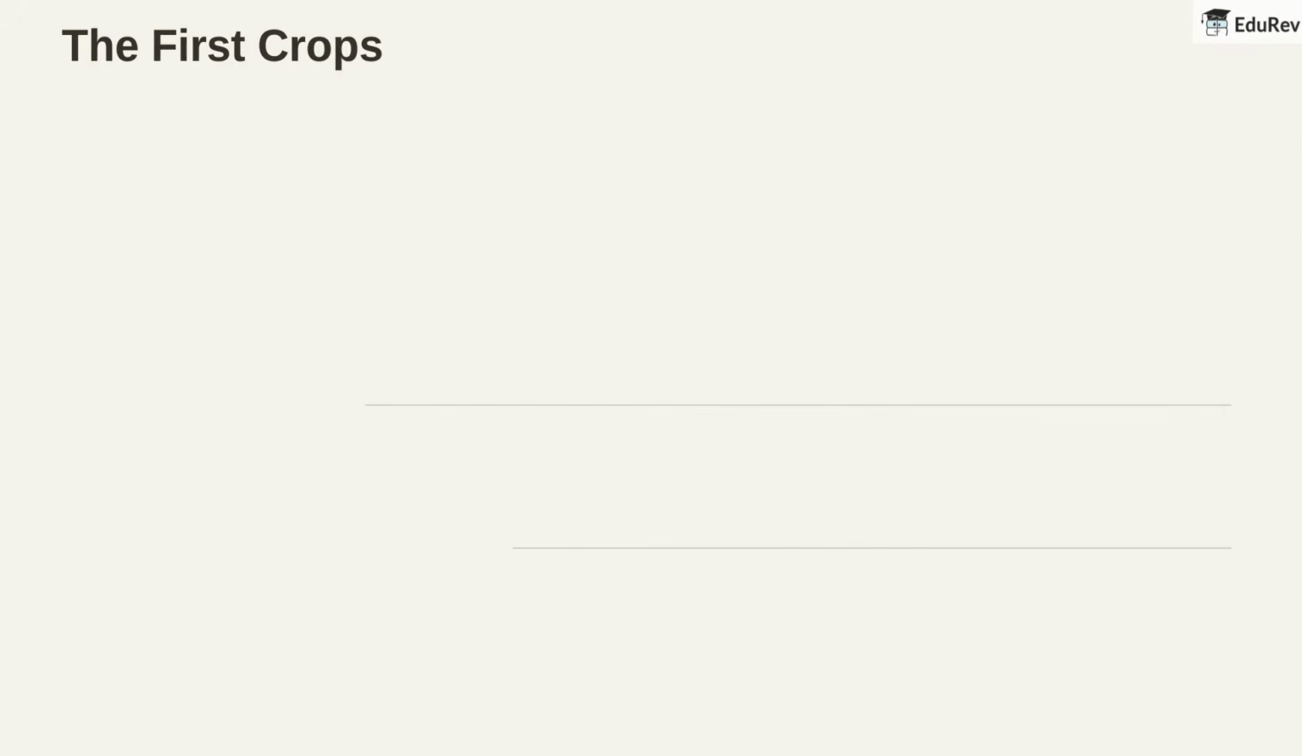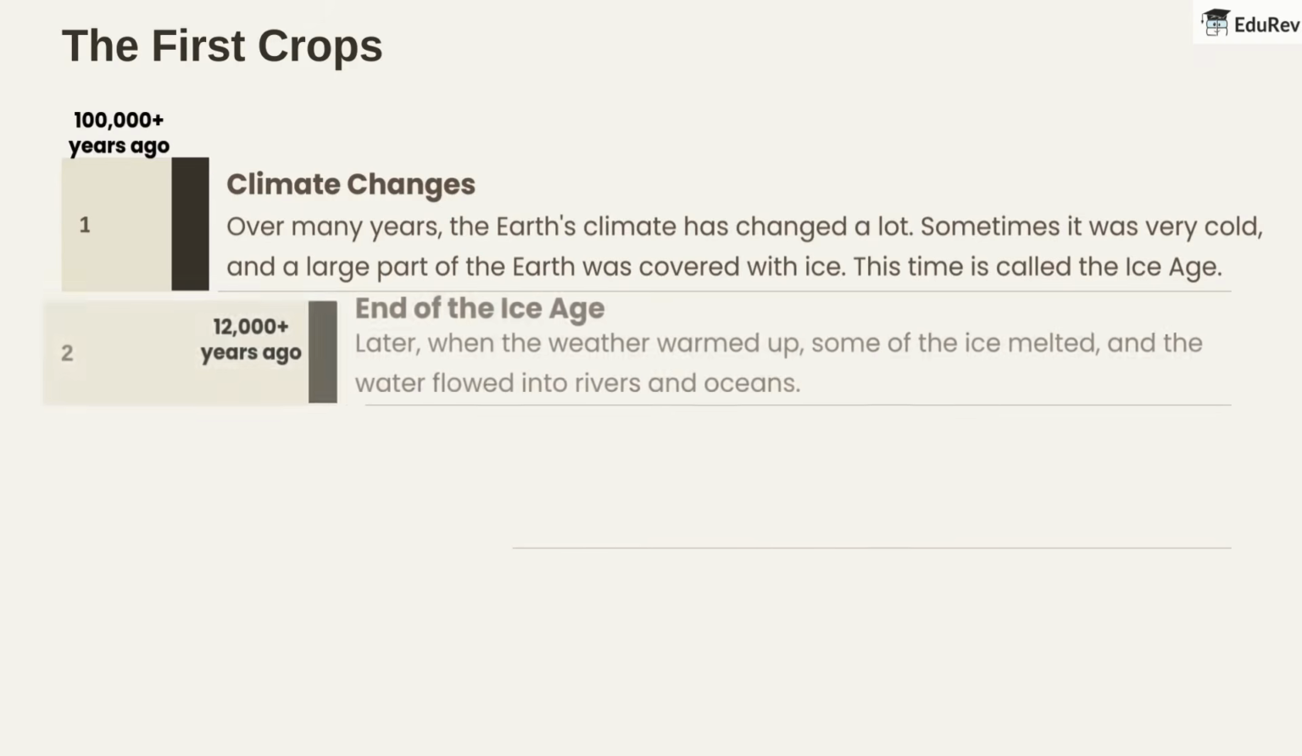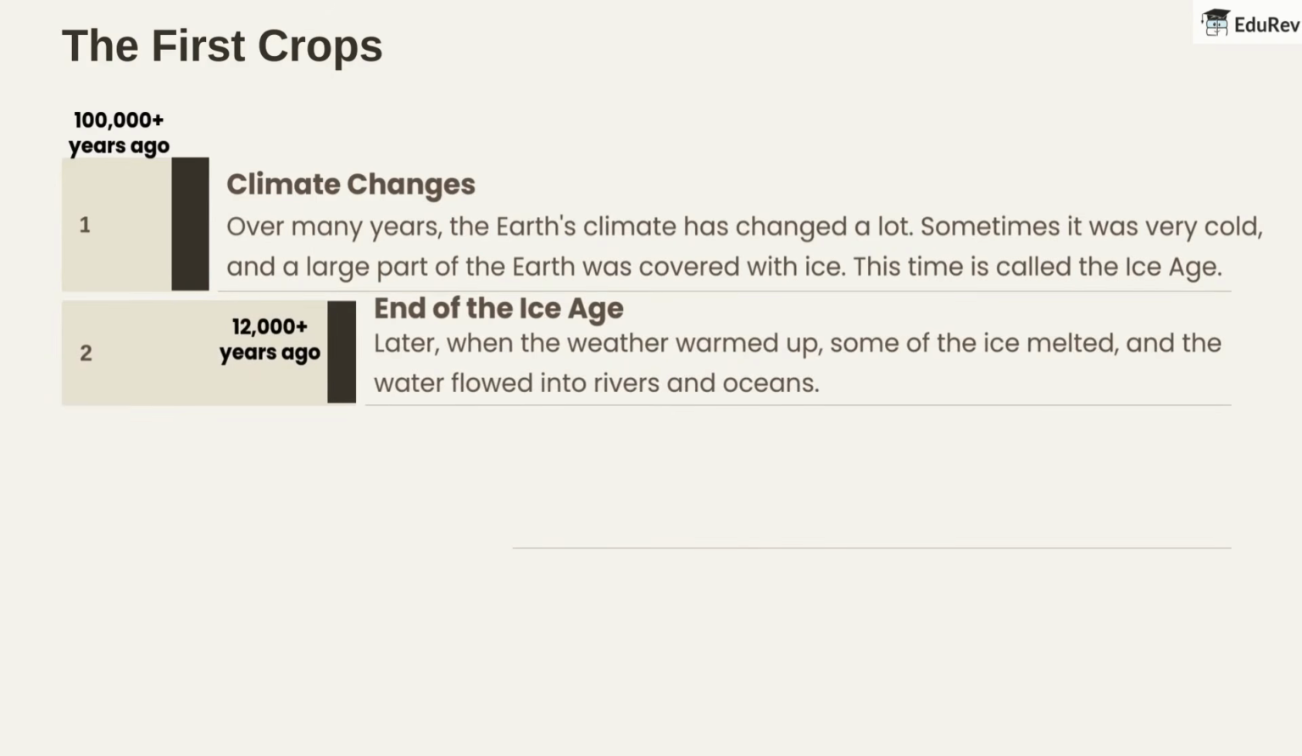Let's take a look at the story of the first crops and climate changes. Over many years, the Earth's climate has changed a lot. Sometimes it was very cold, and a large part of the Earth was covered with ice. This time is called the Ice Age. This was about 100,000 years ago. At the end of the Ice Age, around 12,000 years ago, the weather warmed up, some of the ice melted, and the water flowed into rivers.